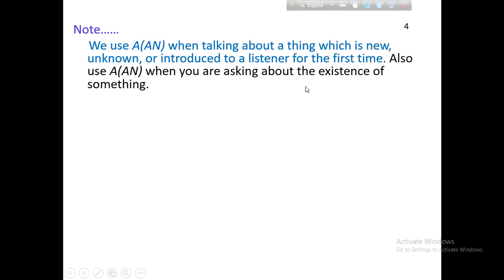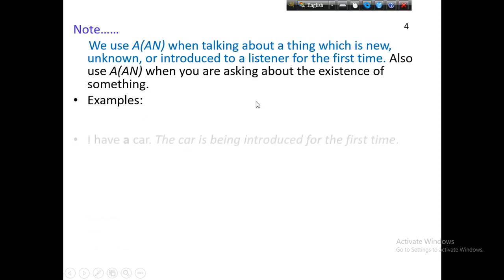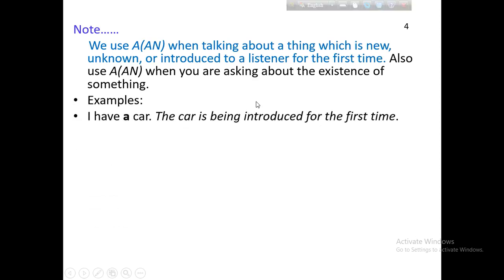We can use a or an when we are talking about the existence of something. When we use a or an before a noun, the thing must be in existence. Example, I have a car.